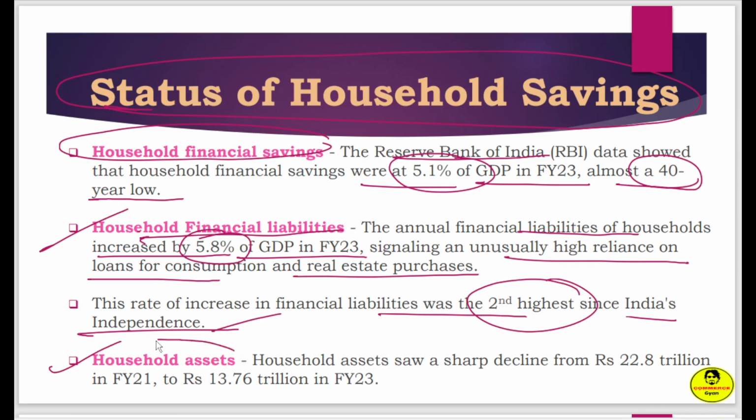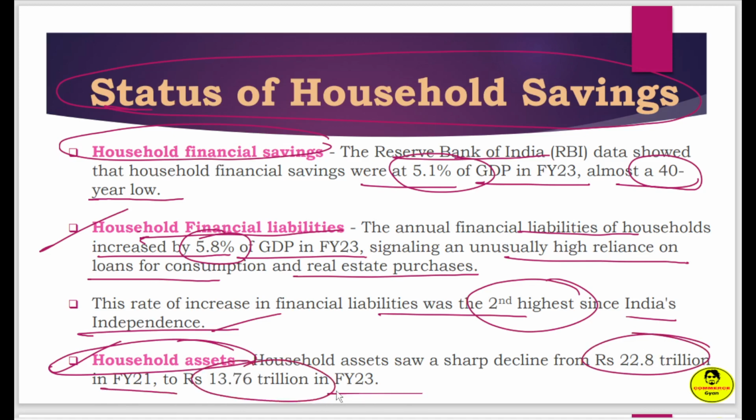Next one is household assets. Household assets saw a sharp decline from 22.8 trillion in the financial year 2021 to 13.76 trillion in financial year 2023. So household assets have also declined drastically, right? So this is also a concern.